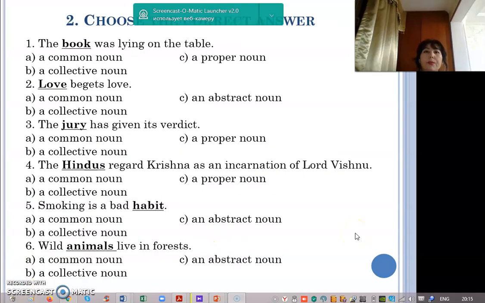Task 2. Choose the correct answer. The first sentence: the book was lying on the table. Book is a common noun, collective or proper noun. Which one is correct answer? Yes, book is a common noun. Dear students, you have 2 minutes to complete this task. Choosing the correct answer, choose the appropriate type of noun.